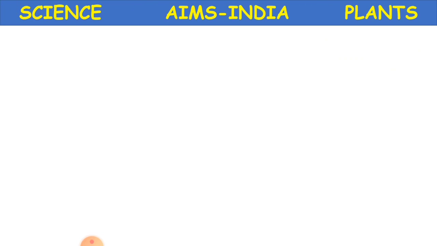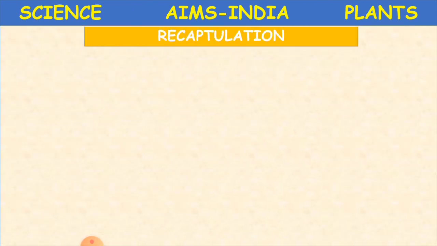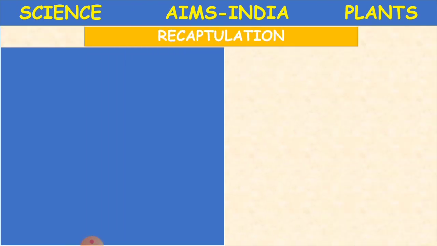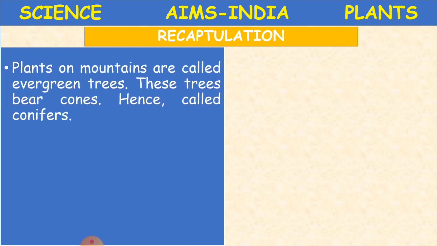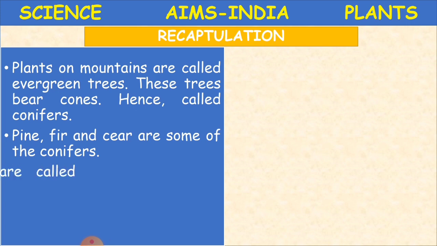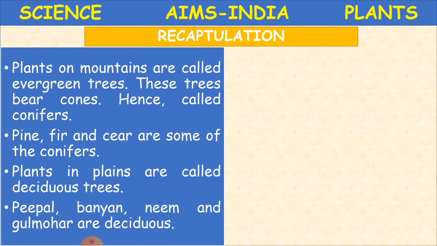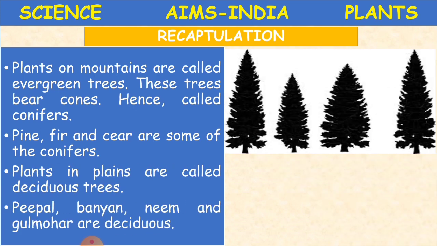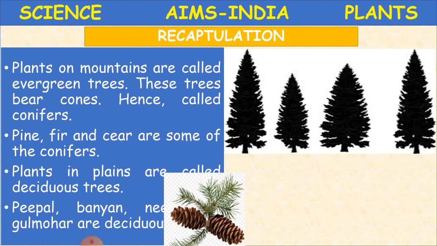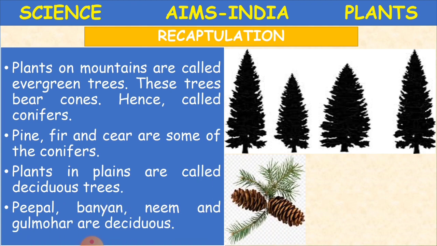Okay children, ready? So before going to the concept, we'll just have a revision of whatever we have learned from the previous sessions. What have we learned about plants? Plants on mountains are called evergreen trees and these trees bear cones, hence called conifers.